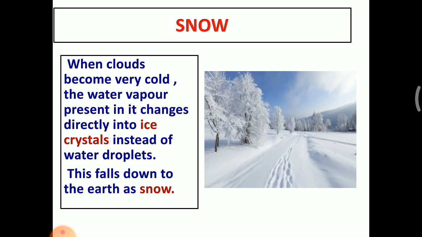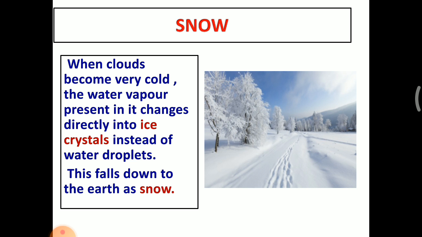The next one is snow. When clouds become very cold, the water vapor present in them changes directly into ice crystals instead of water droplets. This falls down to earth as snow. When the cloud becomes very cold, the water present in the atmosphere directly changes into ice crystals instead of water droplets. So this falling down on the earth is called snow.